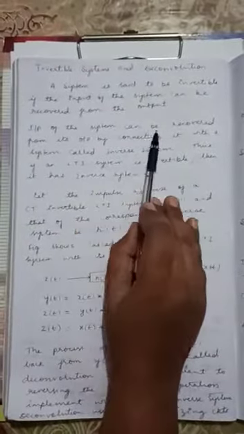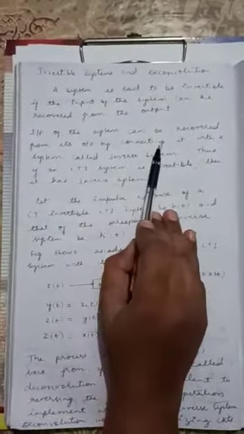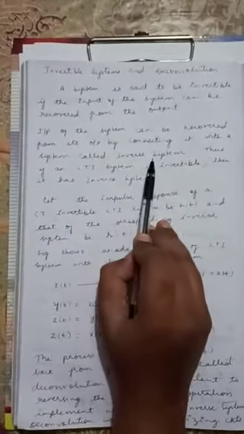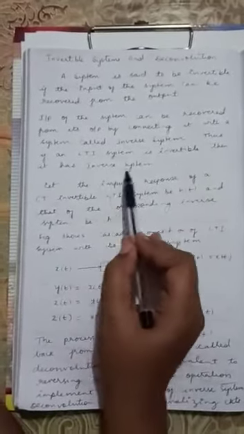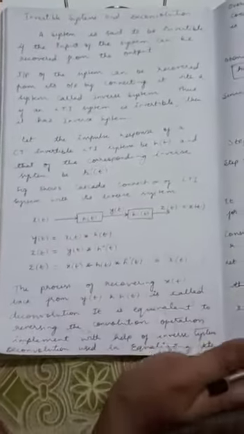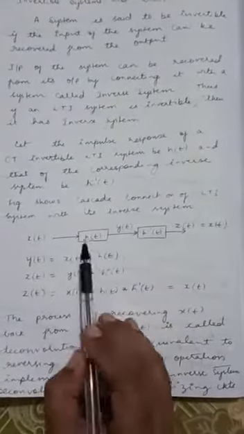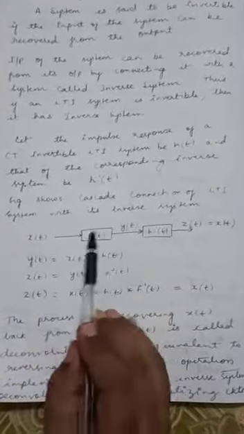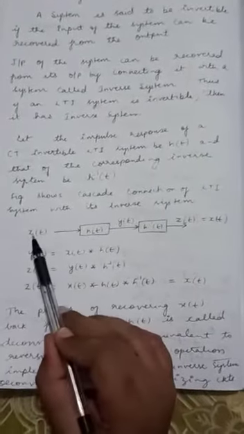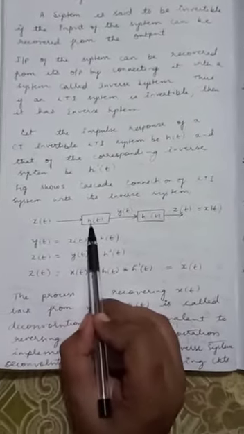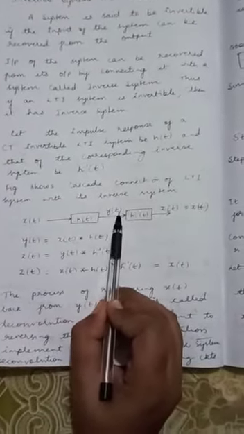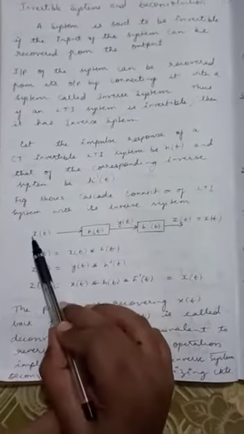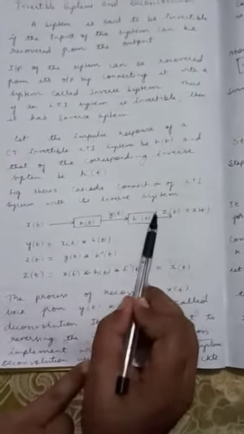Input of a system can be recovered from its output by connecting it with a system called inverse system. Thus, if an LTI system is invertible, then it has an inverse system. Here I have taken a cascade connection of LTI system with its inverse system. I have taken an example for continuous time LTI system. So x of t is the input, h of t is the LTI system defined by the impulse response, and y of t is the output. To recover back your input, I have to connect an inverse system.